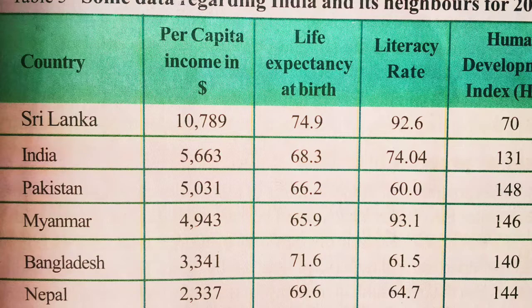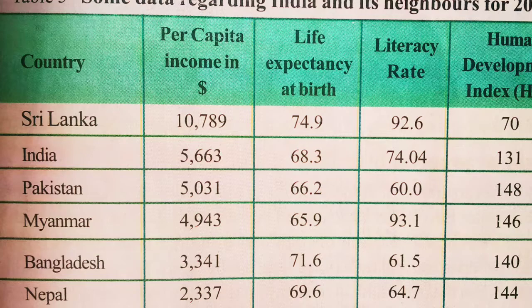Next, we can see the literacy rate. In Sri Lanka, out of 100 people, 92.6 people are literate. Coming to India, it is about 74.04, Pakistan 60, Myanmar 93.1, Bangladesh 61.5, and in Nepal 64.7. You can see that graph there clearly. That shows how much importance Sri Lanka gives to education. And in the last part, we can see the Human Development Index.